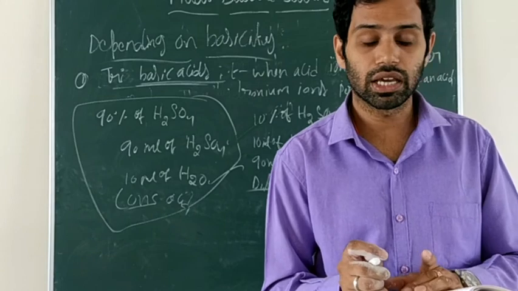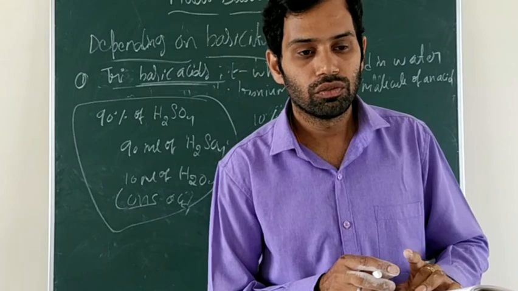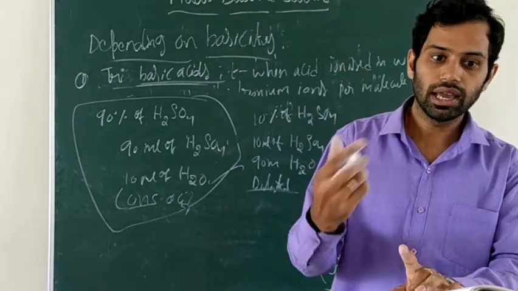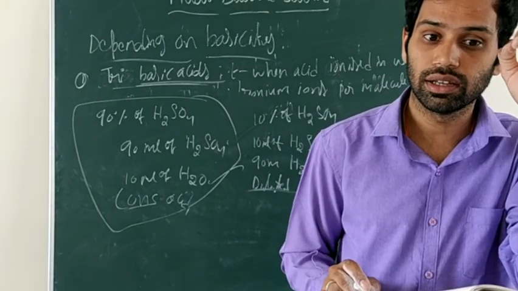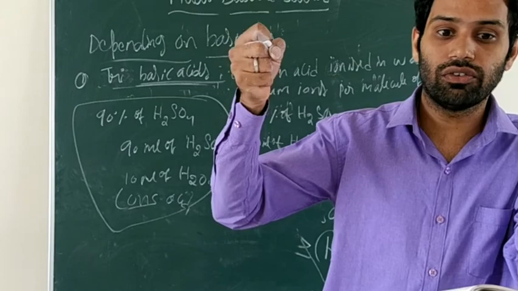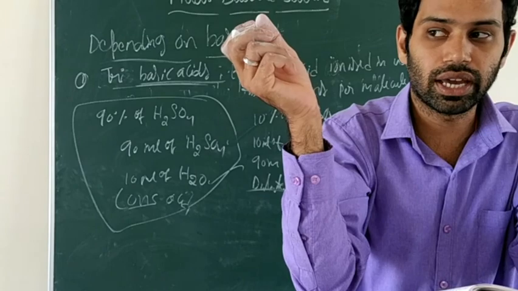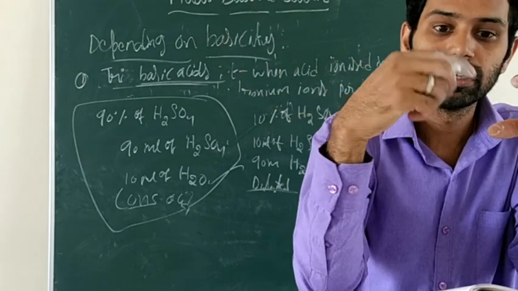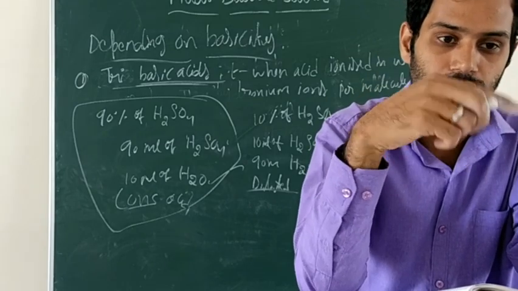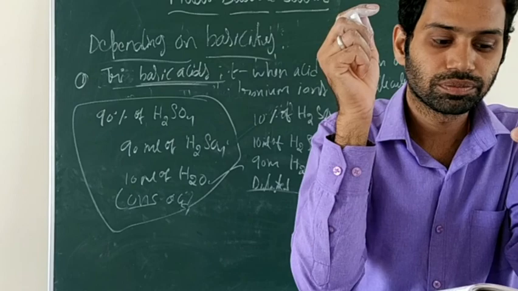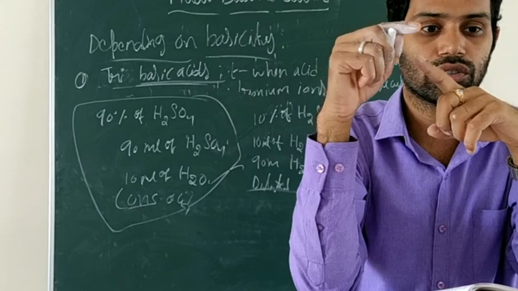Okay, be careful while doing this in the laboratory here or maybe in higher classes. To water you should add the acid, slowly. Don't take a jug of acid and pour it all at one time, or it will blast. So slowly, by stirring, keeping a glass rod in there, you should pour the acid while stirring. Clear? So to water you should add the acid. Like that you have to dilute the acid.